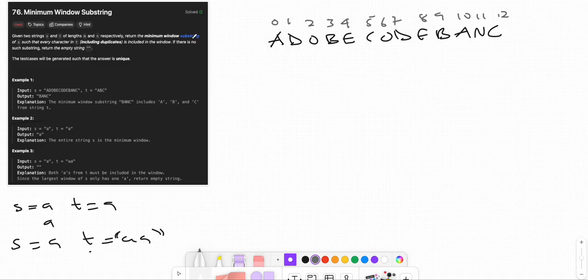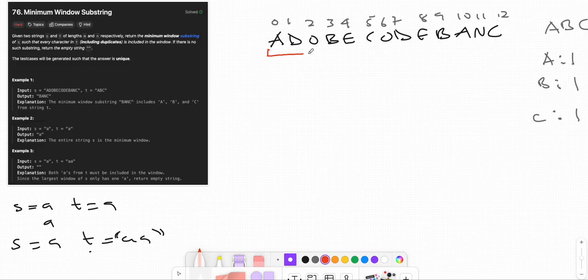And T is ABC. We need one A, one B, and one C in the window. That means we need to find a window containing one A, one B, and one C, and the distance should be the minimum needed.